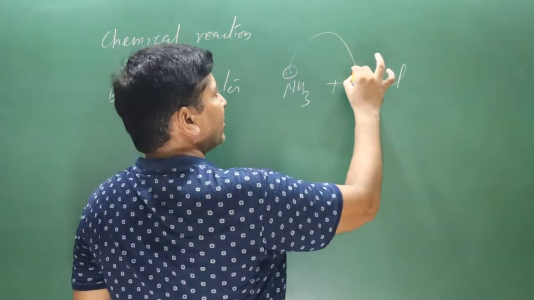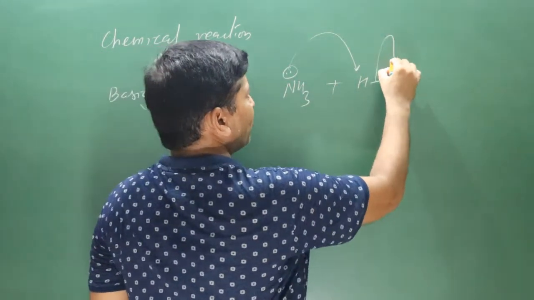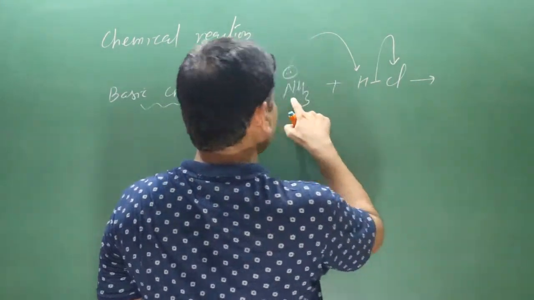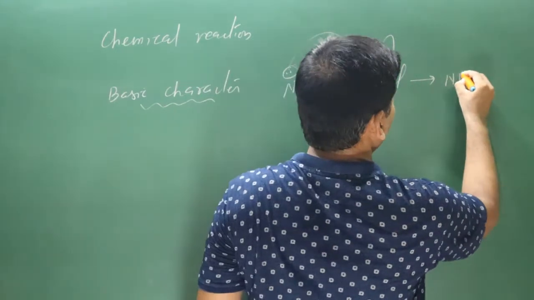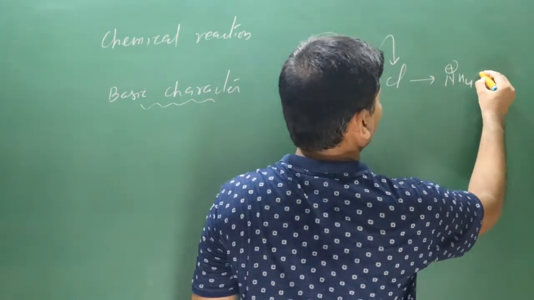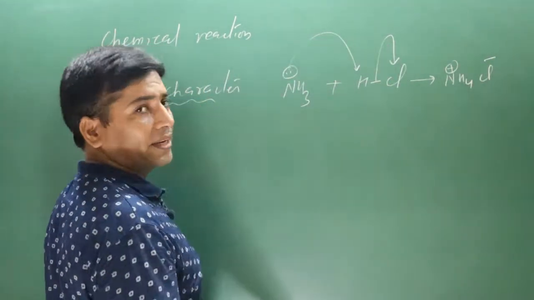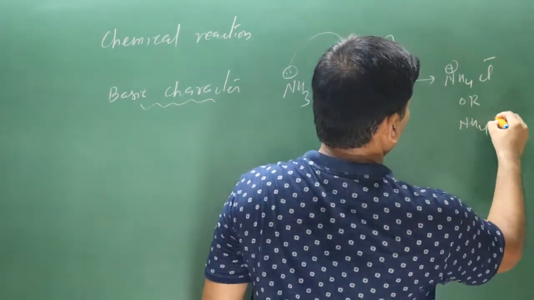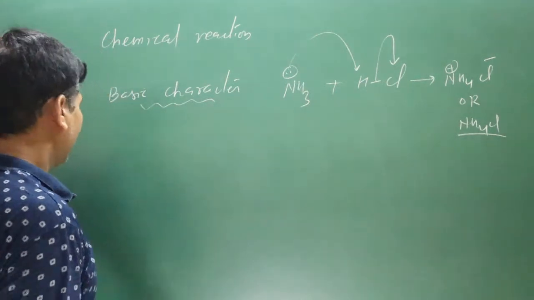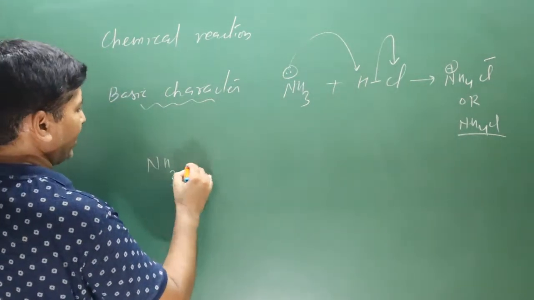It can donate electron density to H plus ion. As a result, Cl will pull the electron density. Now you can see, since nitrogen is losing a lone pair, it will carry one positive charge, and this will be separated as Cl minus ion. So this is the salt we got. You can also write it in this way, ammonium chloride. Salt is formed.